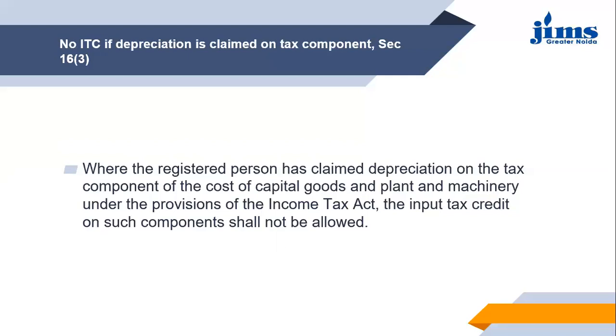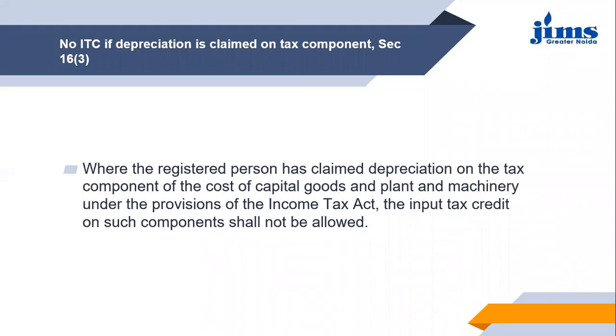So what works here is that suppose you have purchased a machine, let's say a planting machine for 10 lakh rupees, and for that you have paid, let's say, GST at the rate of 18%. Suppose you have paid 1,80,000 as GST.